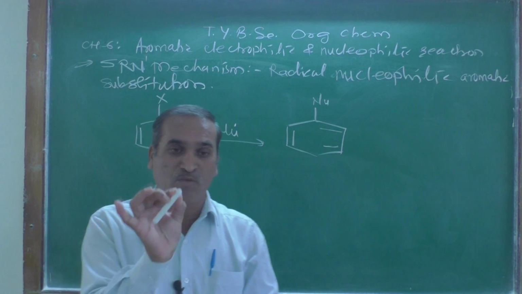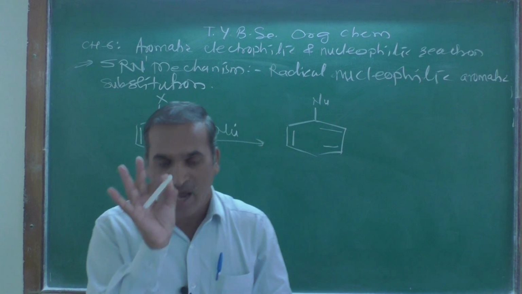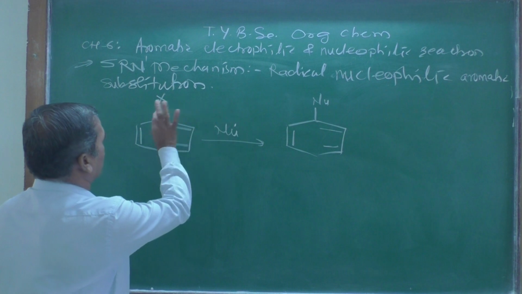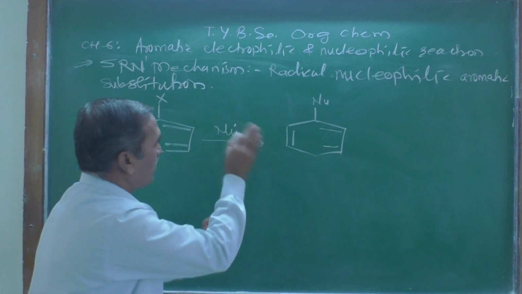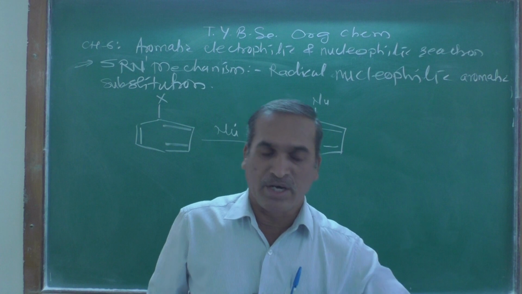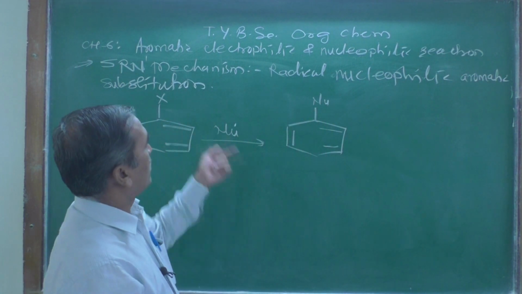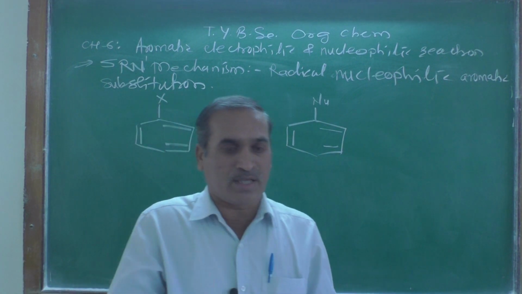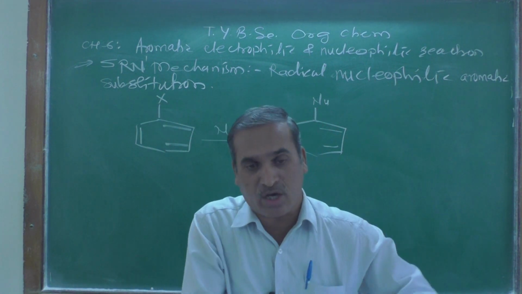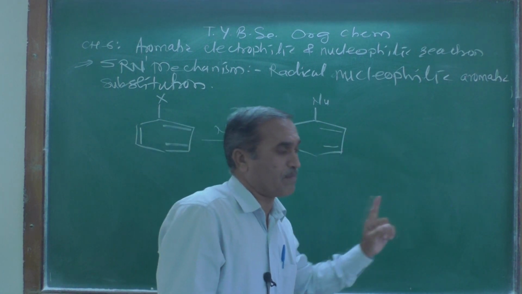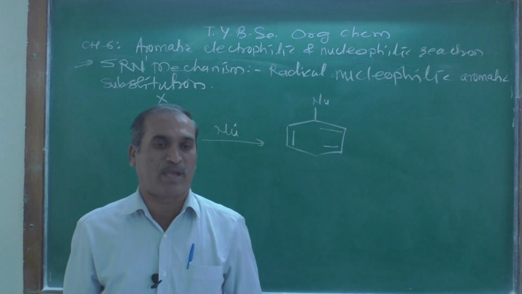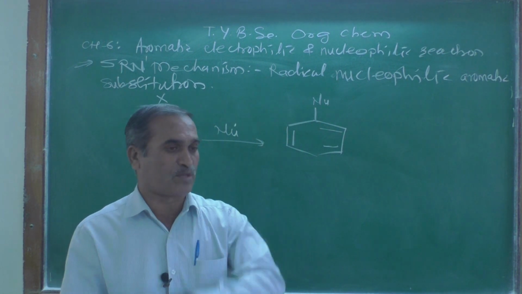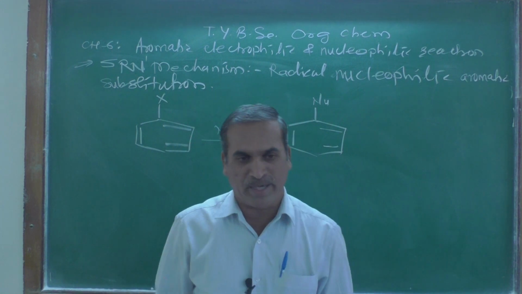Here I am putting one dot, which means it is a free radical, and in this reaction it replaces the halide group by the nucleophile, and therefore it is termed a radical nucleophilic aromatic substitution reaction. How and where does it occur? If you look at the mechanism, you can understand why this nucleophilic substitution occurs in aromatic halides.